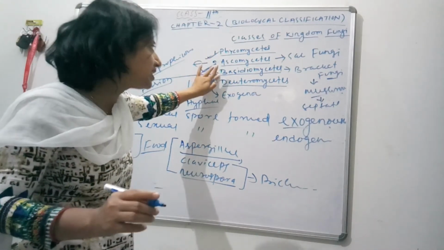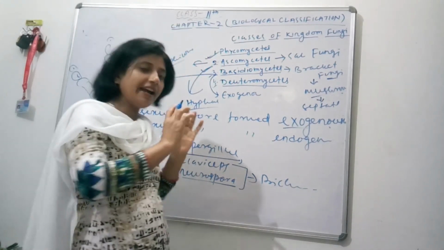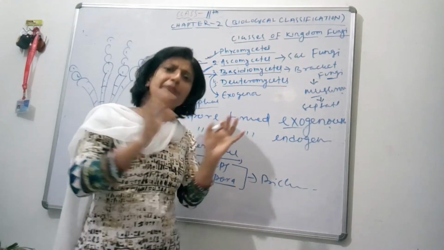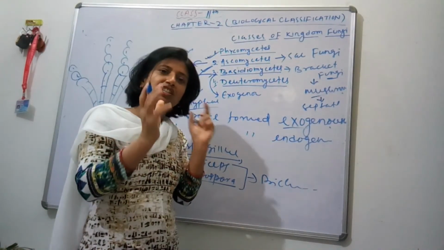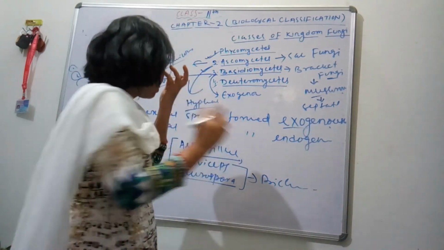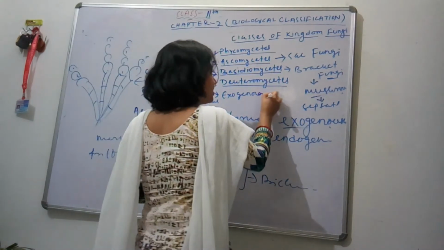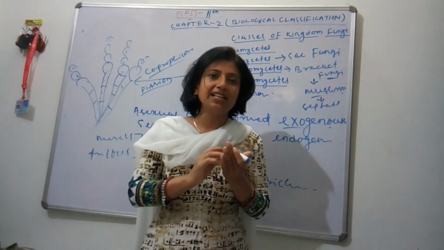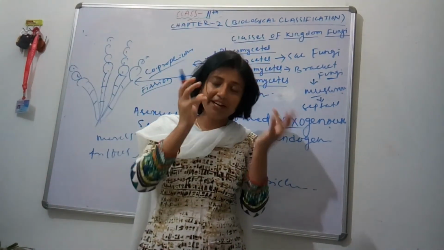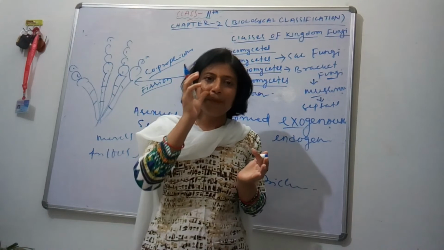But in the case of Basidiomycetes, asexual reproduction is absent and sexual reproduction takes place, and the spores are formed exogenously. Exogenously means outside the mycelium, and it forms the spores through meiosis.